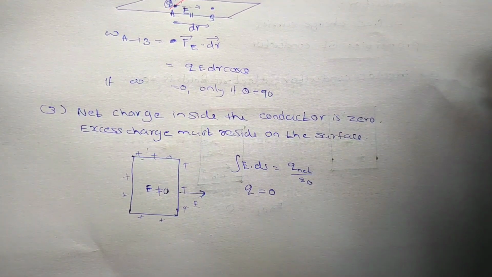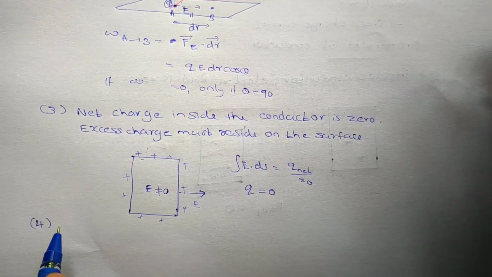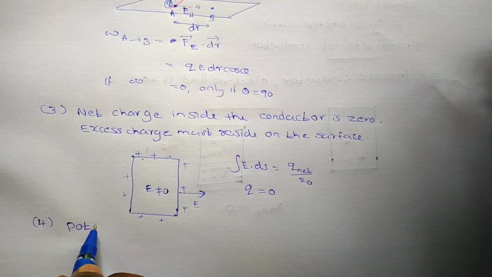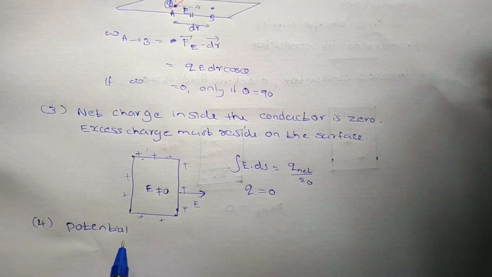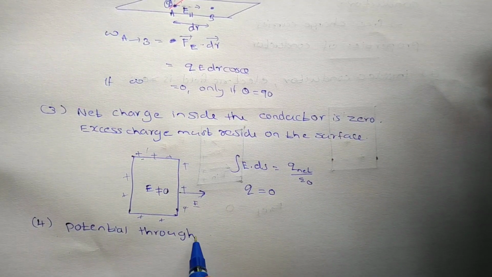Then we will see the fourth property. What is the fourth property? The electric potential throughout the volume of the conductor is constant.